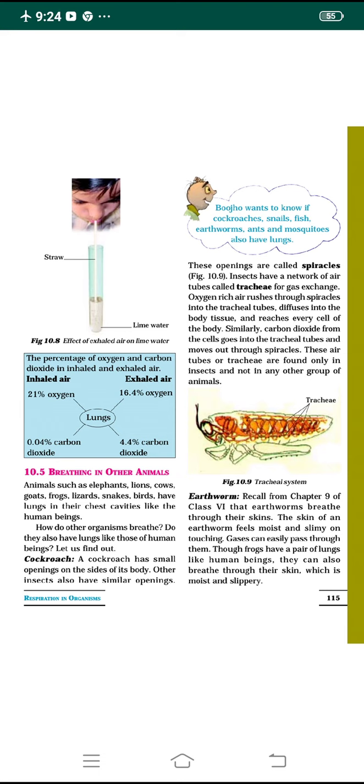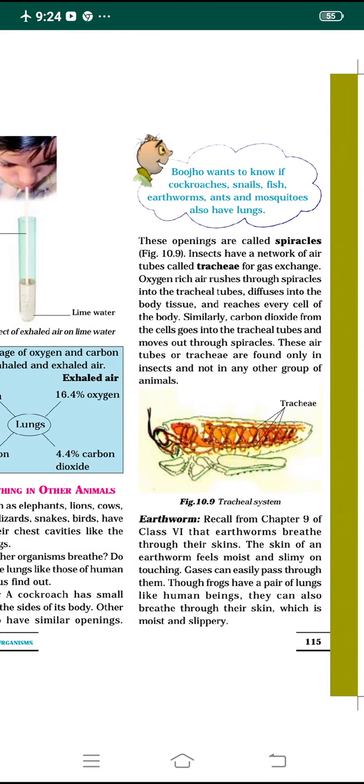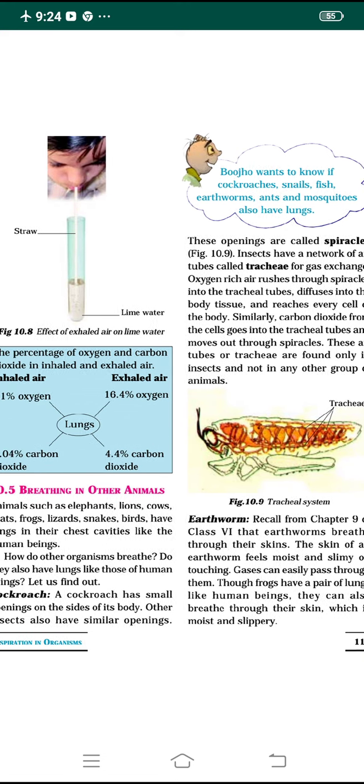These air tubes, the trachea, are found only in insects and not in any other group of animals. Here in the diagram you can see the tracheal tubes as well as the spiracles on the two sides of its body. This is the tracheal system in insects such as cockroaches.